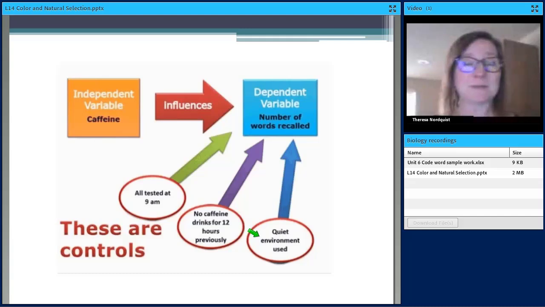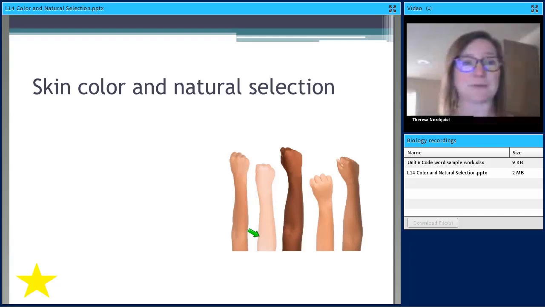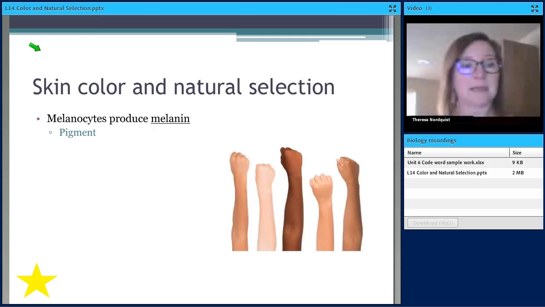All right, so that was just a review on some experimental setup and correlation and causation. Always good to review that. But getting to what the title is and another part of the lesson, skin color and natural selection. So our skin color in the past has been under the influence of natural selection, and that has created the different skin colors that we see today.